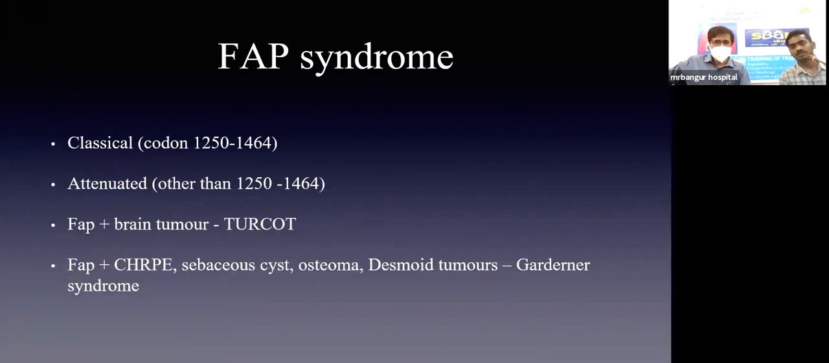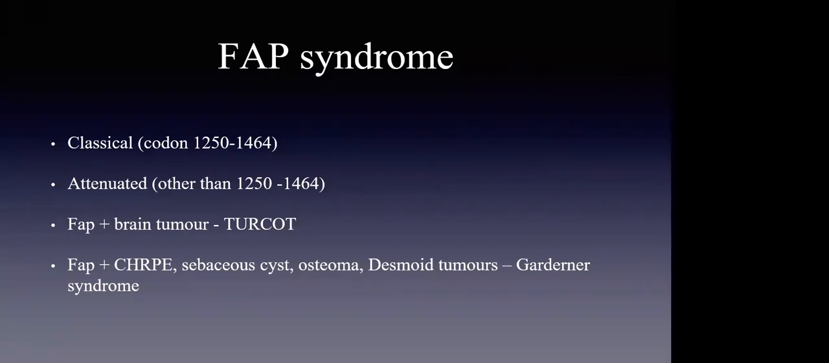FAP syndrome is the most important syndrome associated with colorectal carcinoma. It is the second important genetic syndrome associated with colorectal carcinoma. It is due to an APC gene mutation, with an autosomal dominant mode of inheritance and 100% penetrance rate. In classical FAP, there is a mutation in the codon between 1250 and 1450, characterized by more than 100 polyps.